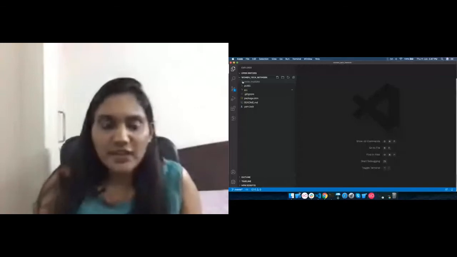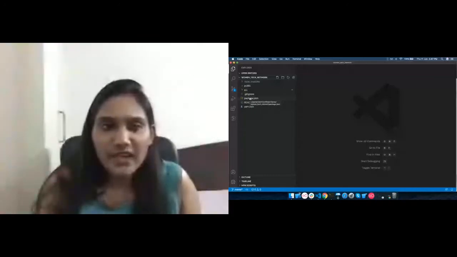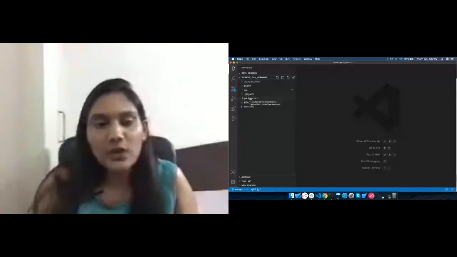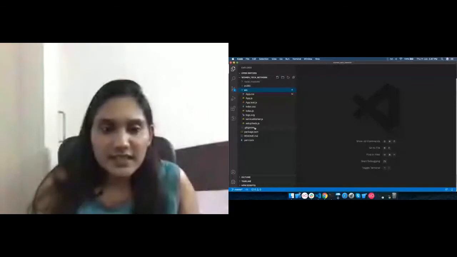So there will be a package.json file, there will be a public folder, there will be node modules, there will be a readme file, there will be a gitignore file, and the main folder on which we are going to work is this src folder. So basically, this is the structure. Let me just give a brief description about all these things.